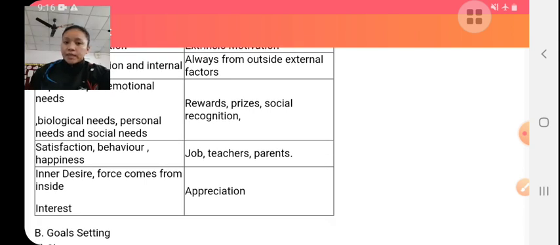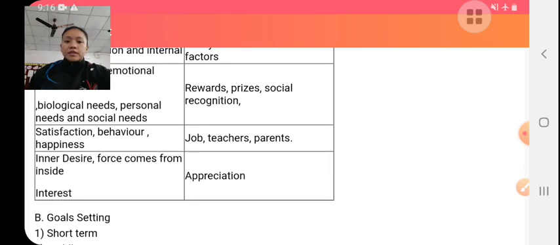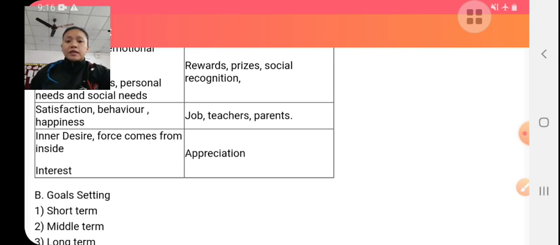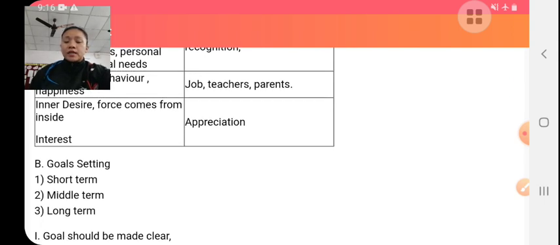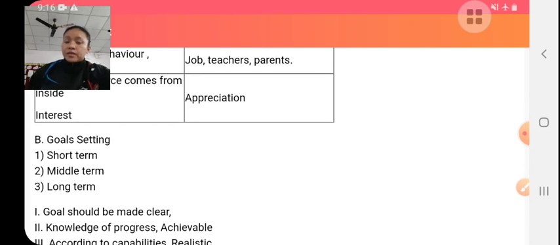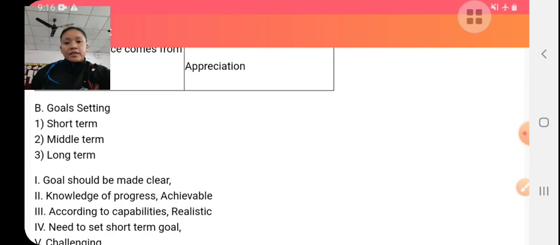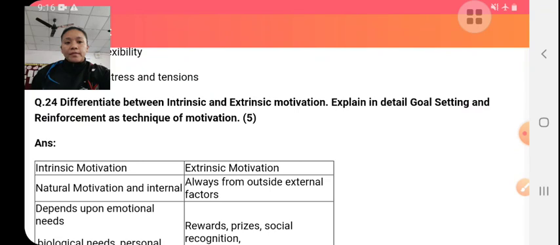By performing intrinsic motivation, the person gets satisfaction, good behaviors, and happiness, and through extrinsic motivation, the source is a job, teachers, parents. Internal motivation comes from inside and external motivation comes from outside. These are some differences between intrinsic and extrinsic motivation.